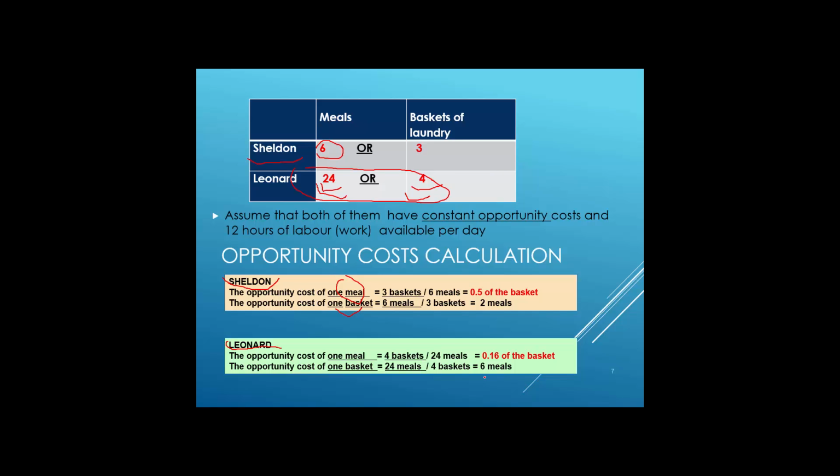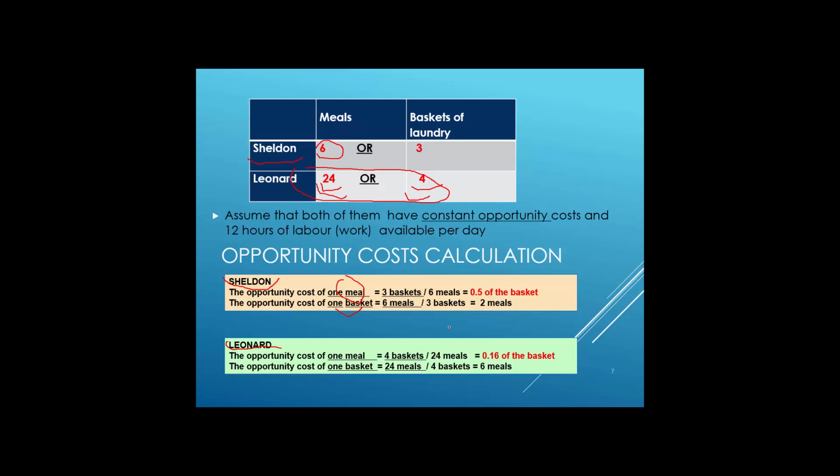In the previous slide, you had the definition of comparative advantage. Comparative advantage is based on who has the lower opportunity cost. Now, let's take a quiz. Looking at this slide, can you please answer the question? Who has comparative advantage in preparing meals?